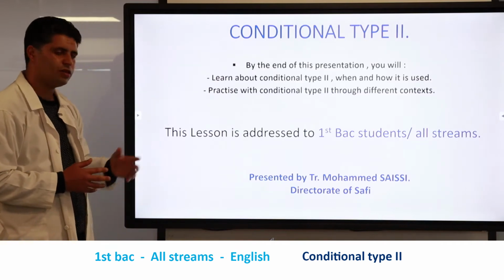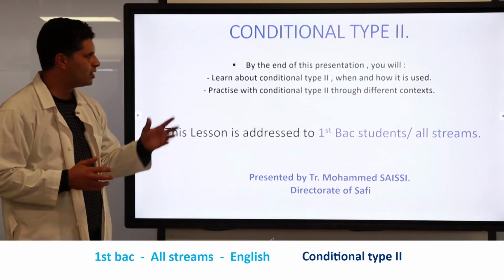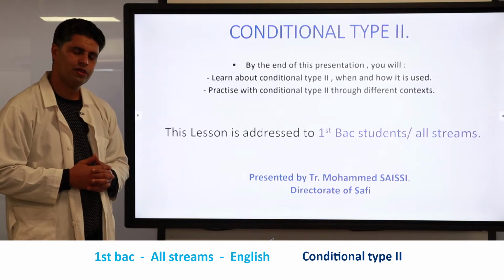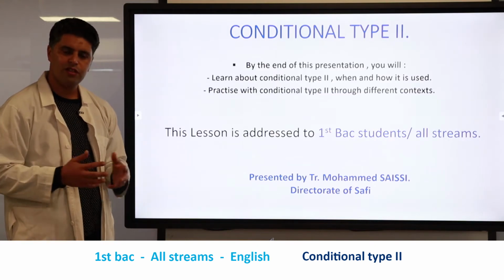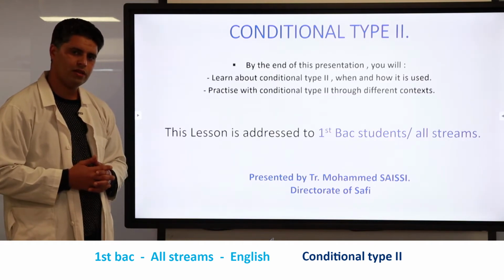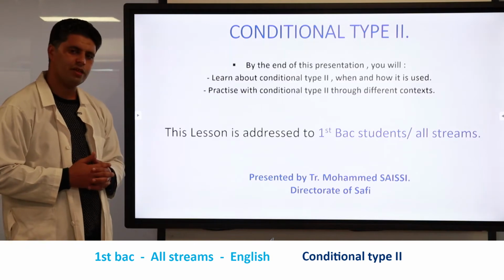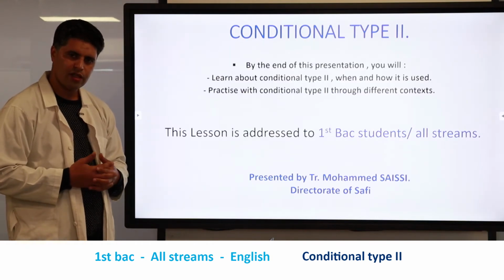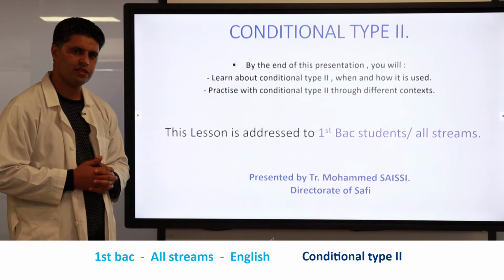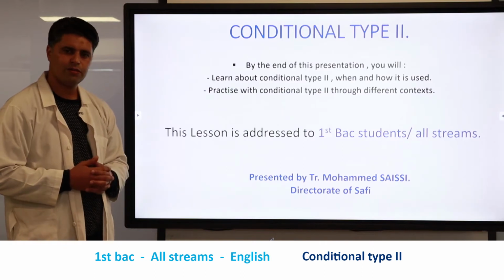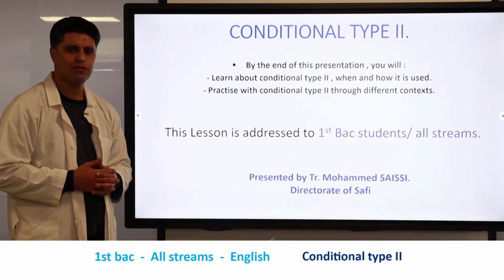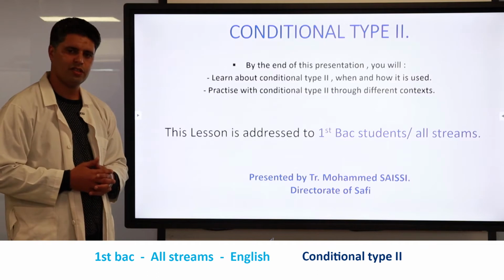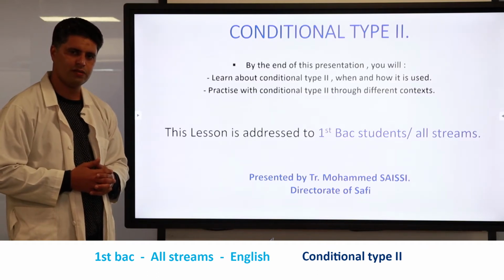Okay, so as you can see on the screen, the lesson is conditional type 2. By the end of this presentation, you will learn about the conditional type 2, when and how we use it. And you will also practice with the conditional type 2 through different contexts and situations.